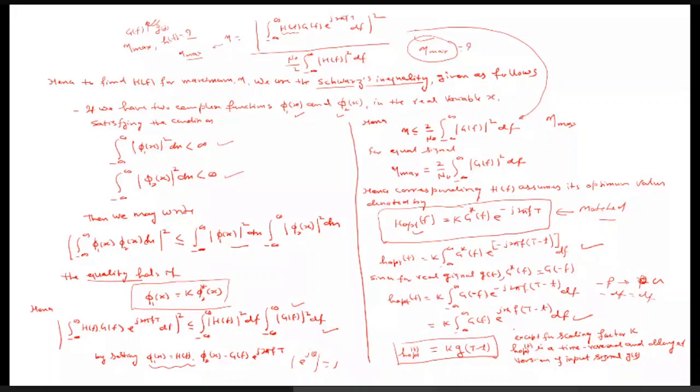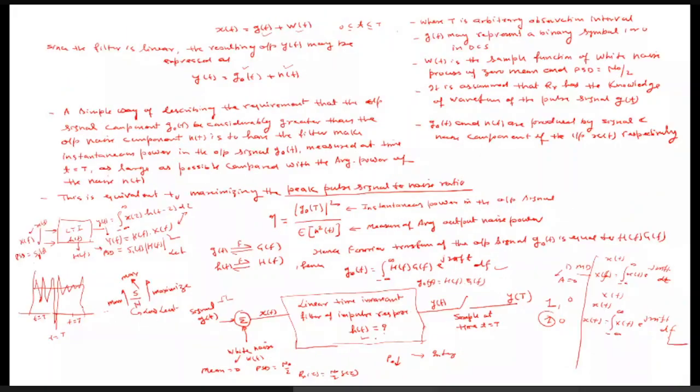Now you can see the thing we wanted to calculate; ultimately we reached a very simple expression, that is the impulse response of this system, which can have the maximum value of this eta.